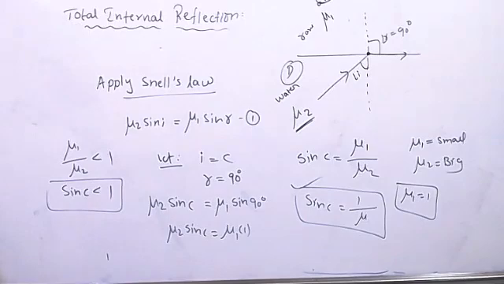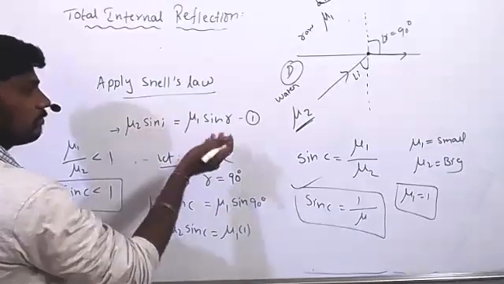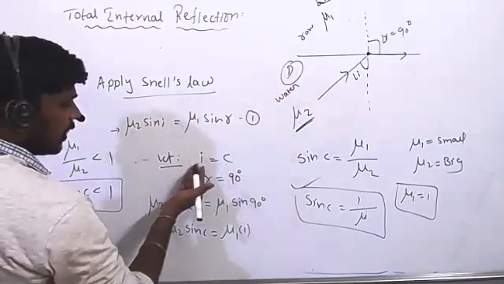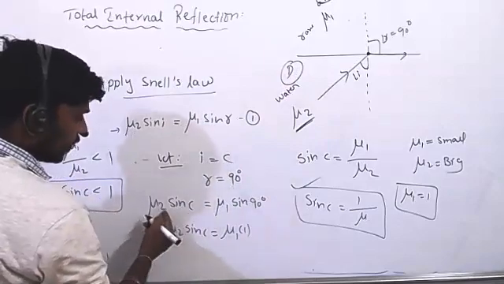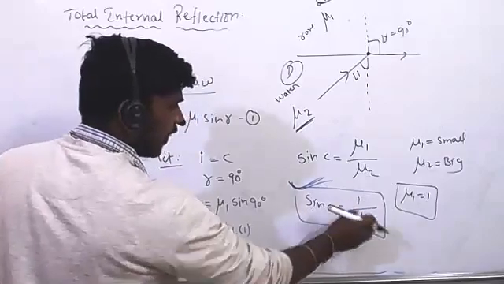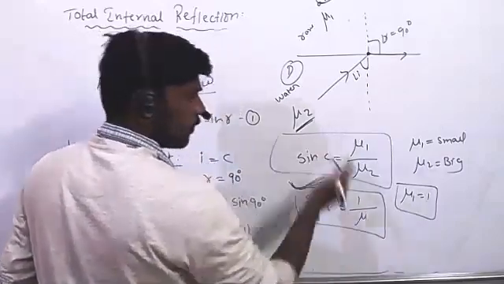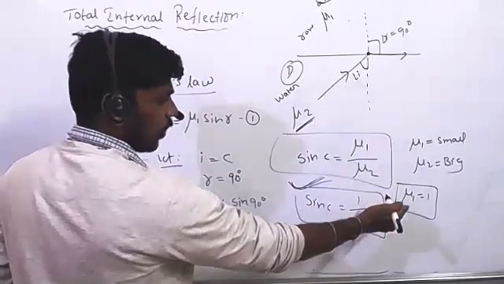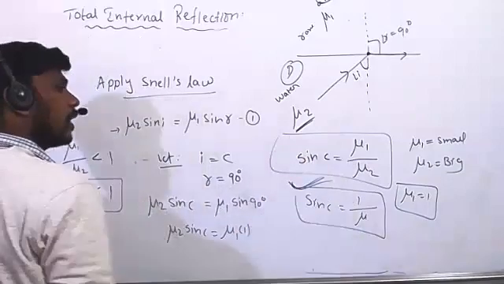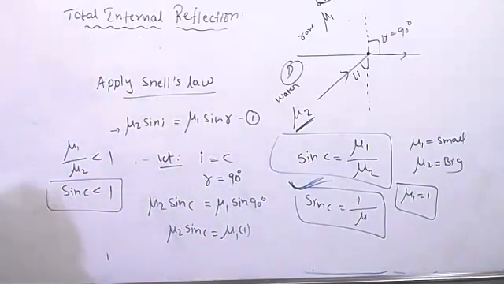Prisha, am I clear? Yes, sir. Derivation is okay, right? So if they ask for the derivation of the critical angle, just apply Snell's law. Then take here I equal to C, R equal to 90, substitute, and you will get it. So it is only called the critical angle formula. Keep in your mind this one or this one, anything. Here what I took, the rarer medium is 1 value. Otherwise mu1 by mu2 also is no problem. This is the only formula for the critical angle. Now problems on critical angle. Which type of problems will they ask? How to solve that? Come on.